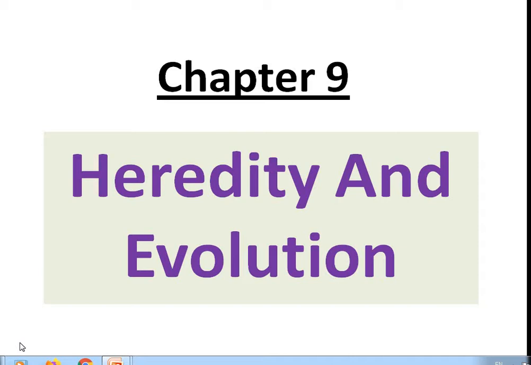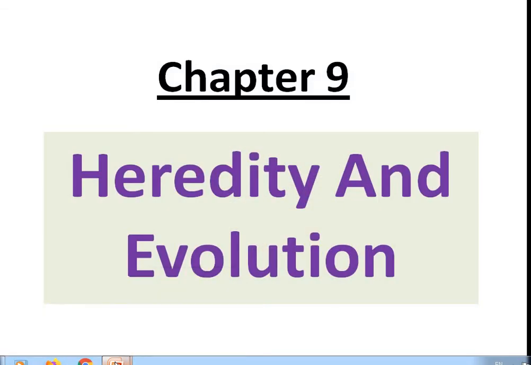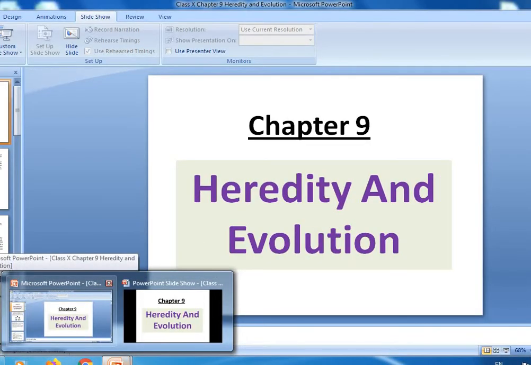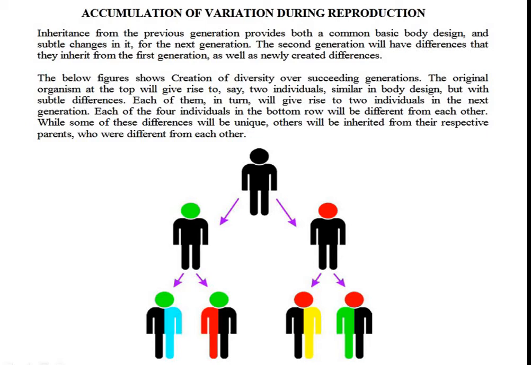So now in our next slide we can see how these variations take place in organisms.